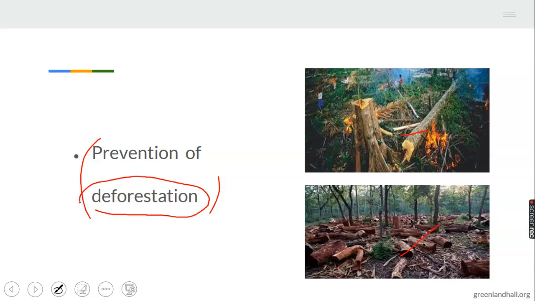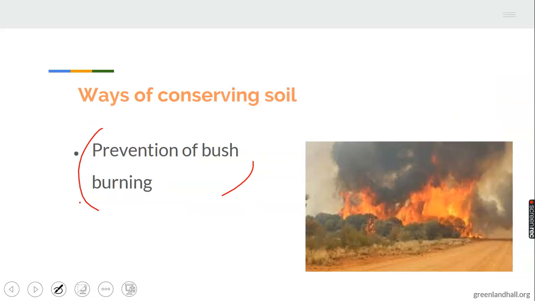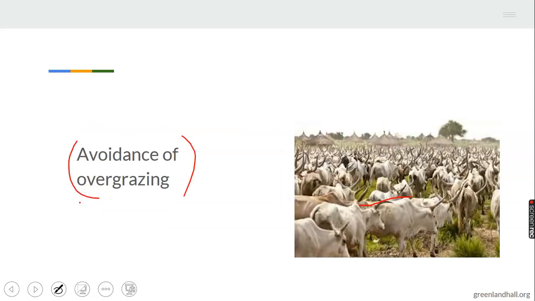I believe we are following. We are talking about ways of conserving soil nutrients, like prevention of bush burning, which can expose the soil to erosion, and killing of the microorganisms in the soil. Microorganisms that help to bind the soil particles together. Adoption of better farming practice like crop rotation is still another way. When the farmer practices crop rotation, then he is trying to conserve the soil nutrients.